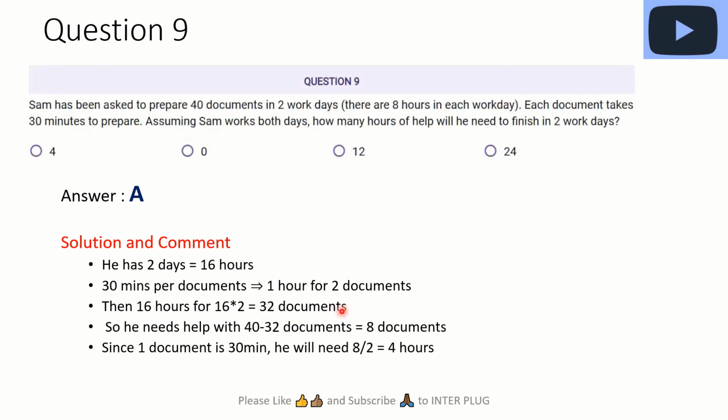But we know there are 40 documents in total, so he can do 32 documents and then he would need help for 8 documents, right? And since one document is taking 30 minutes, he's going to need 4 hours of extra work from someone to do the job. So the answer is A.